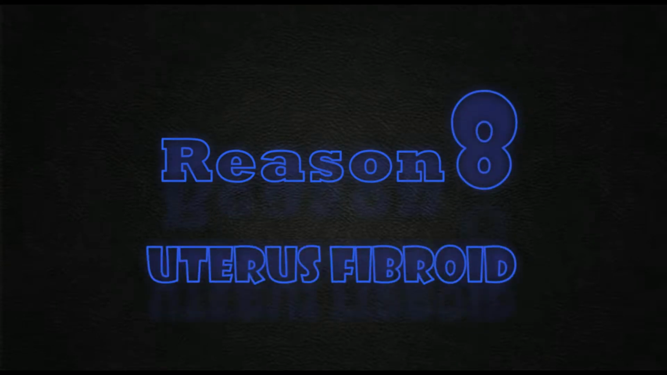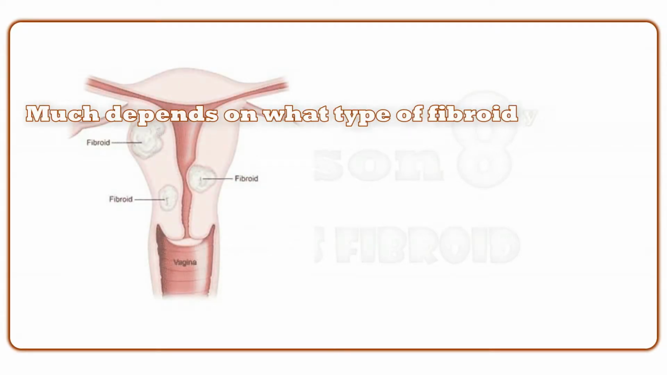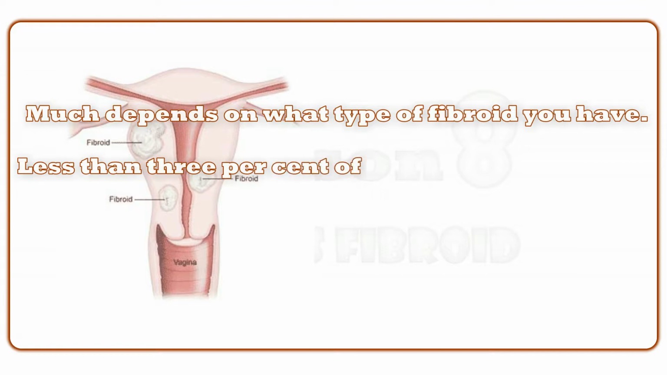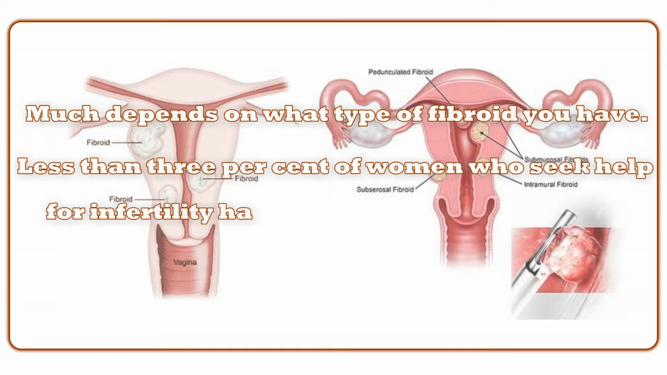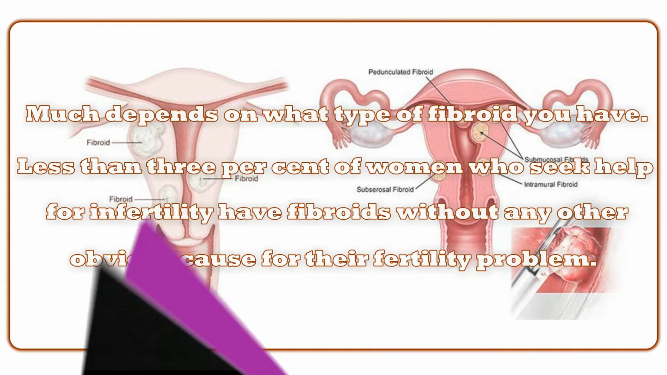Reason 8. Uterus fibroid. Much depends on what type of fibroid you have. Less than 3% of women who seek help for infertility have fibroid without any other obvious cause for their fertility problem.